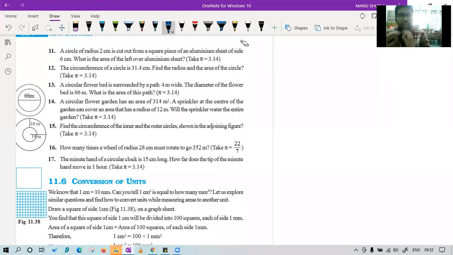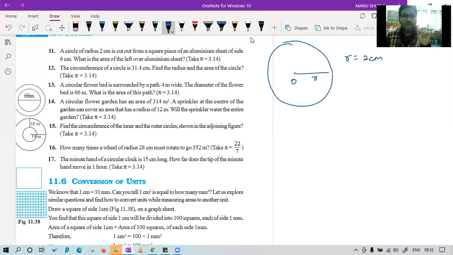Okay. Now let's see the next question, question number 11. A circle of radius 2 centimeter. So first you have to draw the diagram. There is a circle of radius 2 centimeter. So there is a center O, radius small r equal to 2 centimeter. It is cut out from a square piece of an aluminium sheet. So there was a square sheet of aluminium. This was the aluminium sheet.